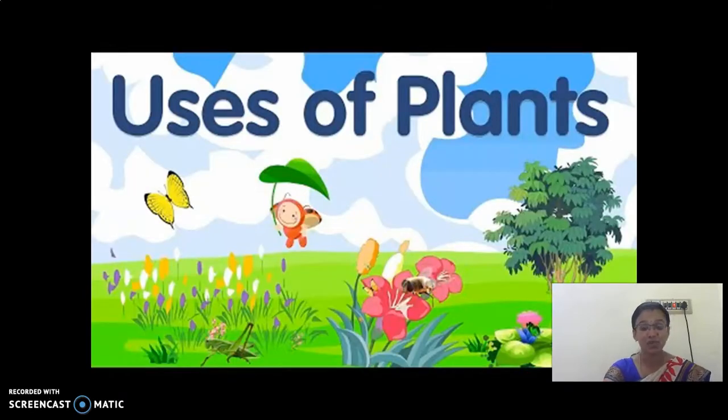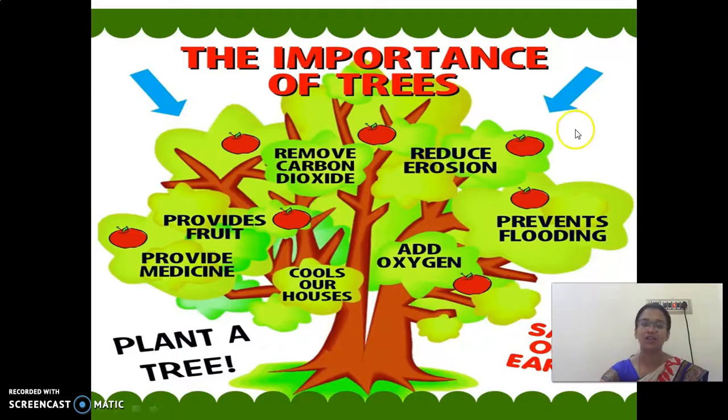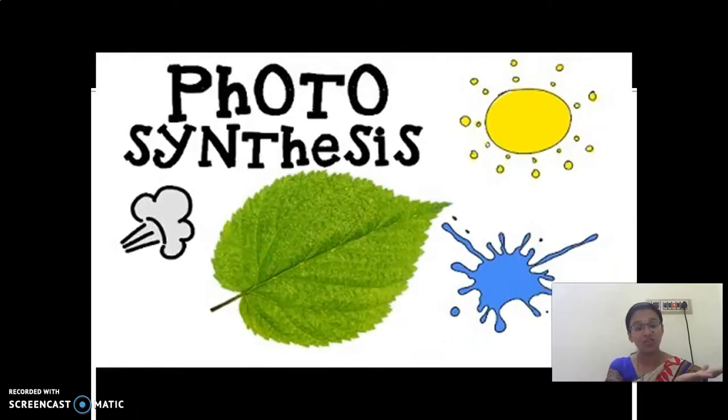Next thing is the uses of plants. What are the uses? Medicinal uses, fruits and vegetables, and helping in maintaining temperature. And then what? They remove carbon dioxide, give fresh oxygen for us, reduce soil erosion, provide medicine, and in addition to that, furniture. So, these are all the importance of plants. The second thing we had seen is the importance of plants for animals. It helps them by providing food and shelter.